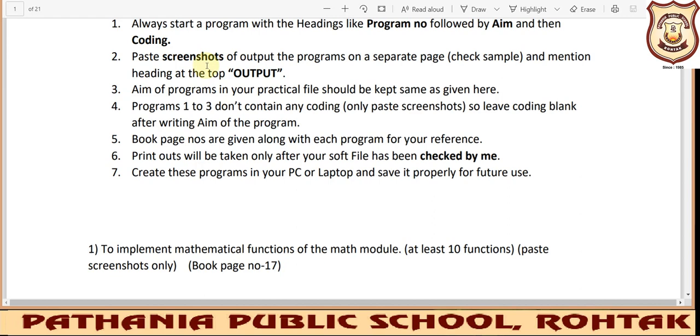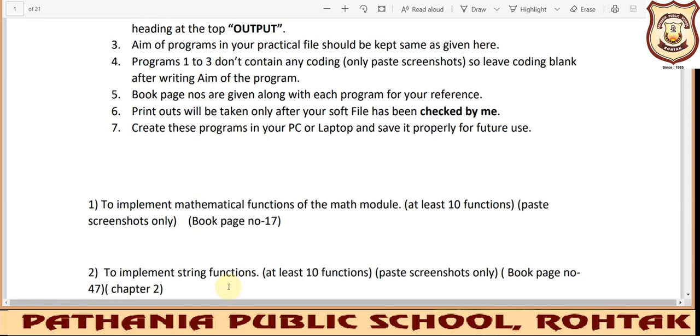Then on the next fresh page where the coding has ended, you will write the output heading and paste the screenshot of the output you obtained for that particular program. All the programs should be in sequence only. You will not change the sequence.